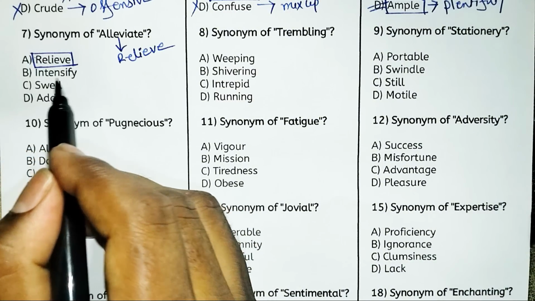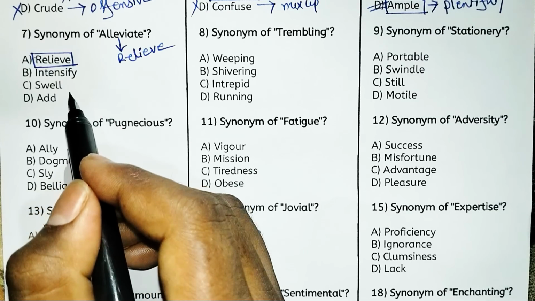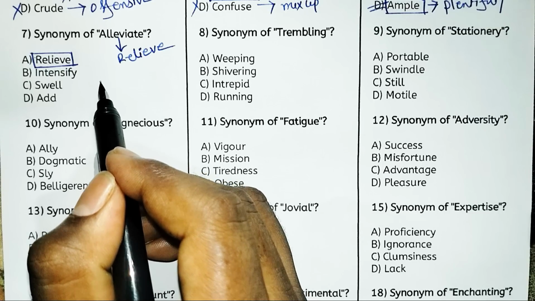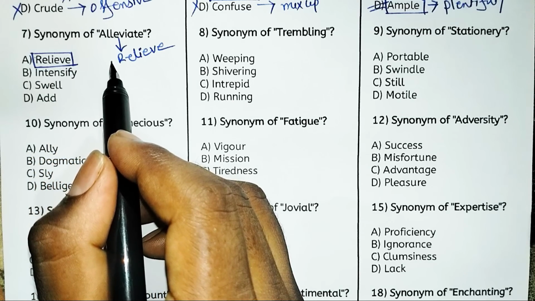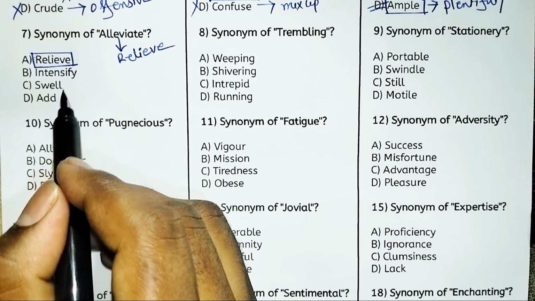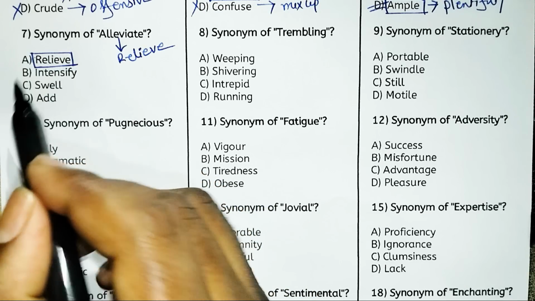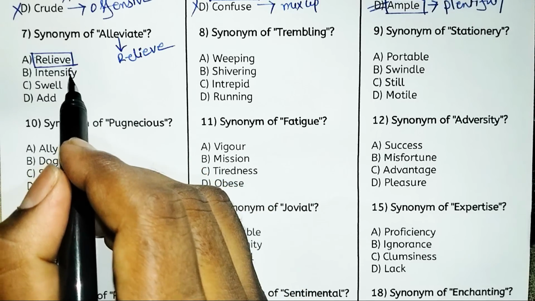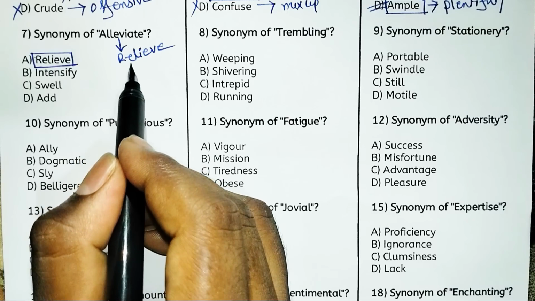So what is the meaning of relieve or alleviate? Relieve means to ease or reduce pain or pressure. And what is the meaning of intensify? Intensify means to increase or to make something stronger. So actually intensify is the opposite of alleviate, or you can say relieve.